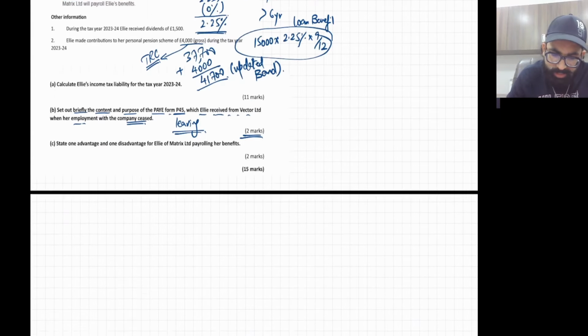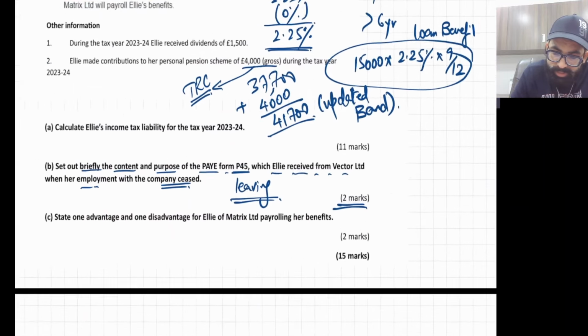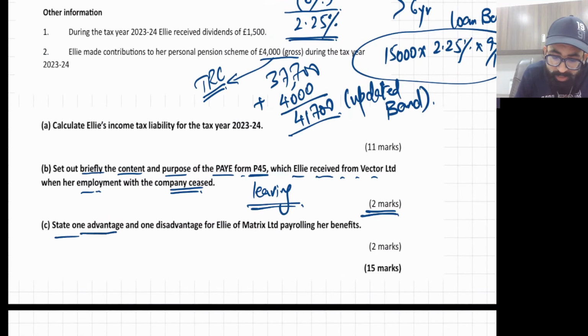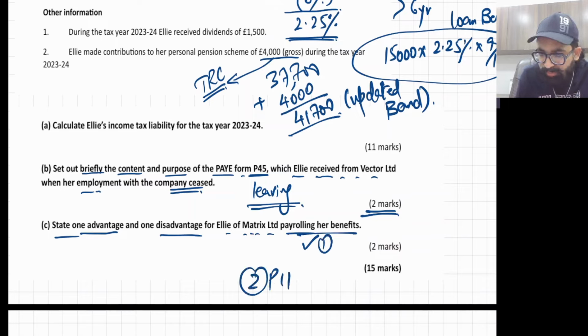Now what is the second thing? The second thing I've already discussed. State one advantage and one disadvantage for Ali of Matrix Limited payrolling her benefit. So payrolling is the first option. The second option is the P11D form, the year end form.